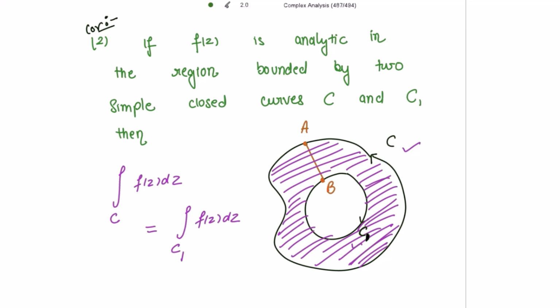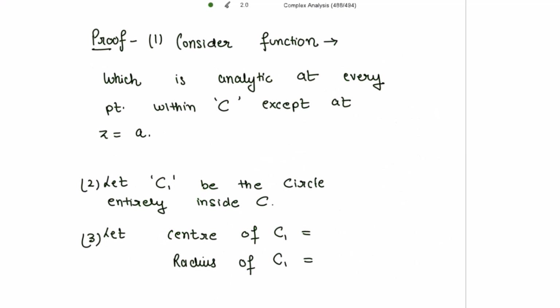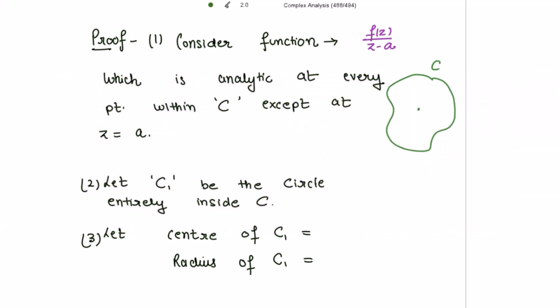So now let's move on to the proof, because we need to show that f(a) is equal to 1 divided by 2 pi i times the integral of f(z) divided by (z minus a). So let's take this function first. We consider the function f(z) divided by (z minus a), which is analytic at every point within C except at z equal to a. Why? Because if I take z equal to a, I am getting the denominator equal to 0, then this function is not defined. So except z equal to a, it is analytic everywhere within this curve C.